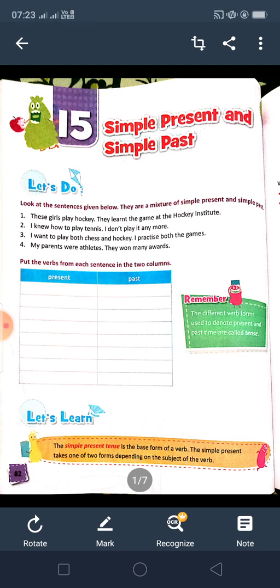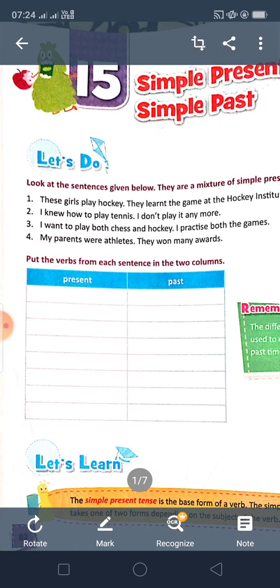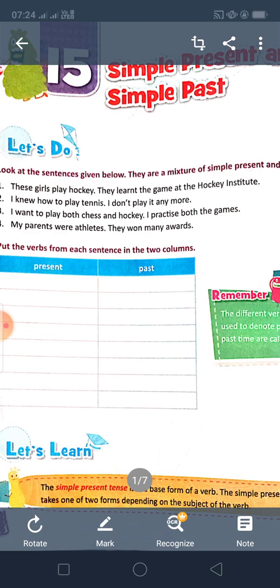Good morning, students. You are most welcome to the language class, that is chapter 15, simple present tense and simple past tense. In our last class, before the revision test, we have done tense and simple present, simple past, and simple future. Today, I am just taking a revision. See here, some sentences are given. You have to read it and you have to put the verbs here, present tense and past tense. You will do it at home in the book only.